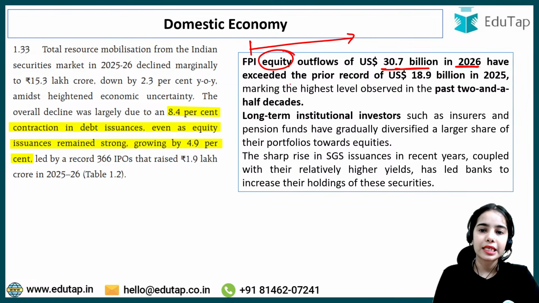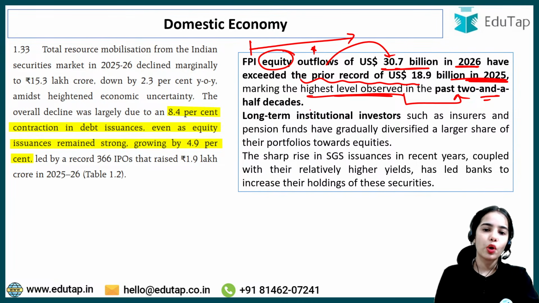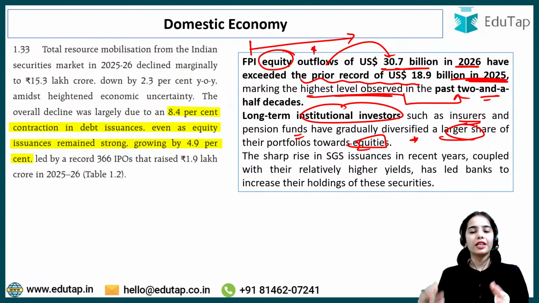This has exceeded the prior record of US dollar 18.9 billion in 2025, marking the highest level observed in the past 2.5 decades. That means in nearly 25 years, the FPI equity outflows were highest in 2026. Long-term institutional investors such as insurers and pension funds have gradually diversified a larger share of their portfolios towards equities, so that the investment can be continued in the equities, in the shares.